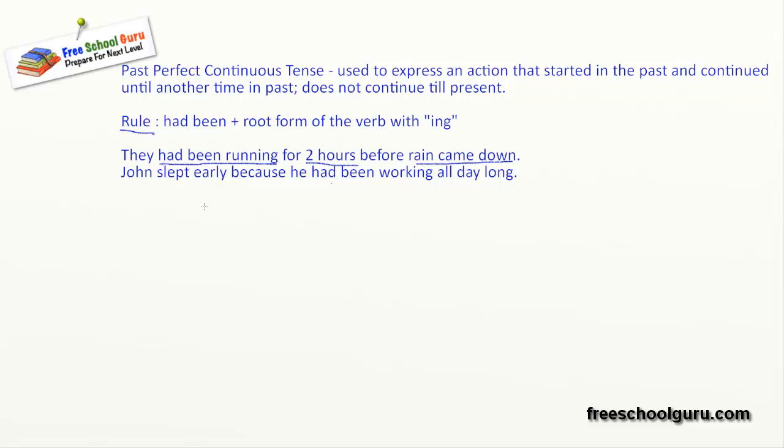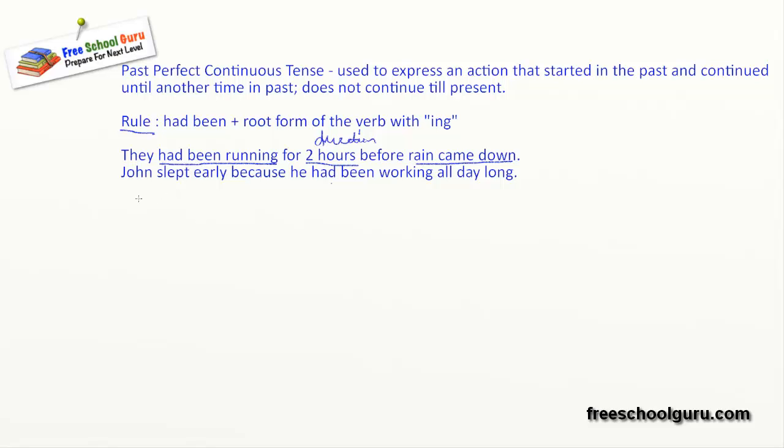An action started in the past, continued for 2 hours, then another event happened, which is rain came down and the action stopped in the past. So all happening in the past, but we are using past perfect continuous tense to elaborate the progress of the action. When we say they had been running for 2 hours, we are saying that this action went on for 2 hours in the past, and then another action happened in the past, which is rain came down and the action stopped. Remember, this is duration.